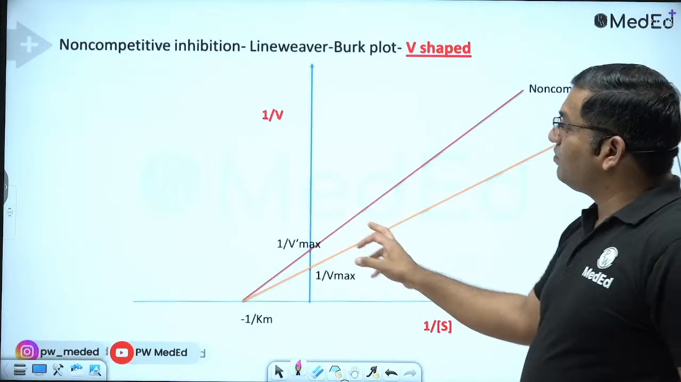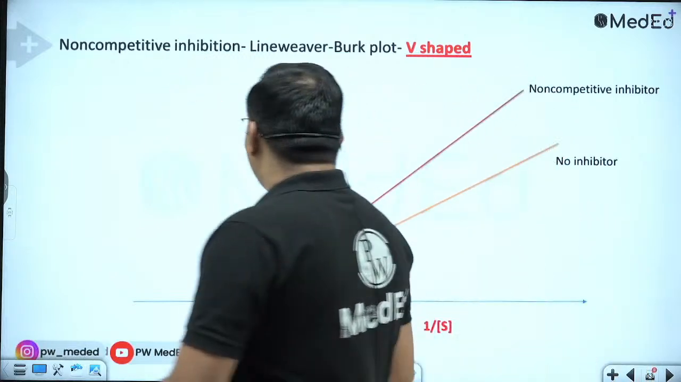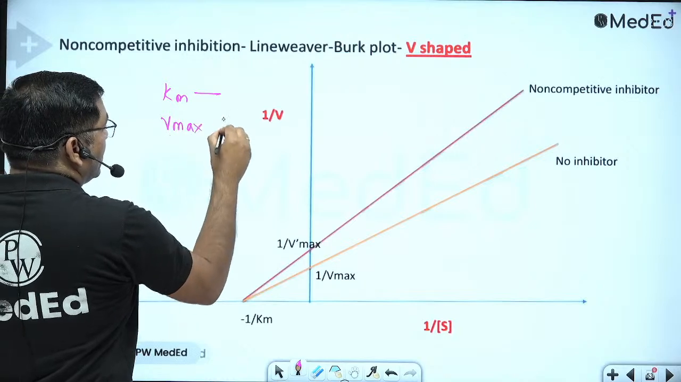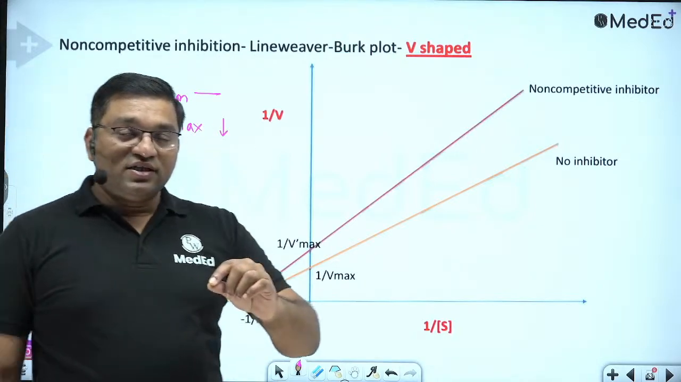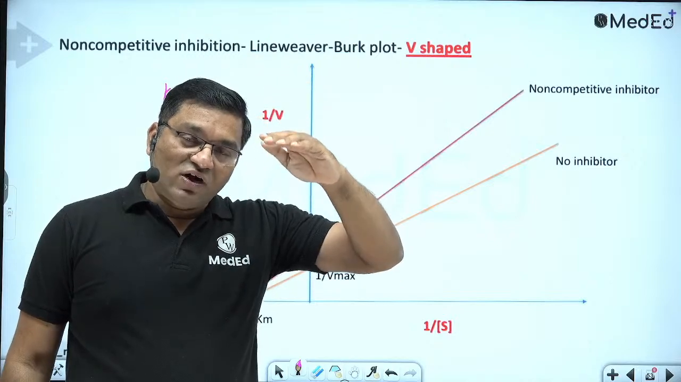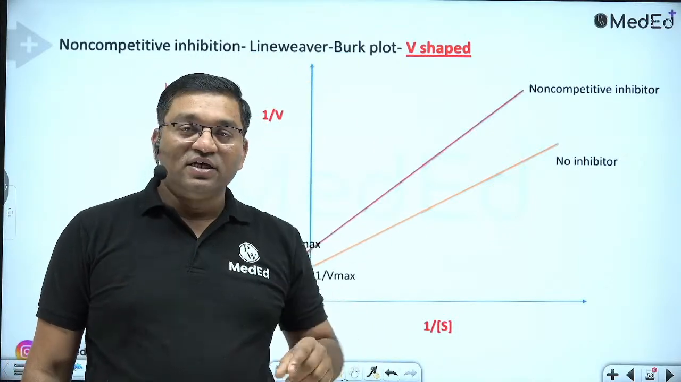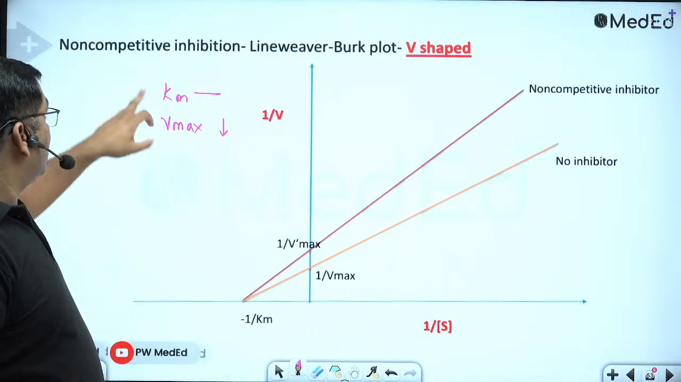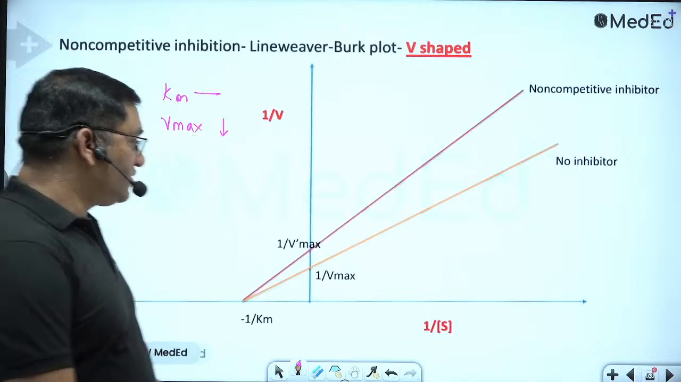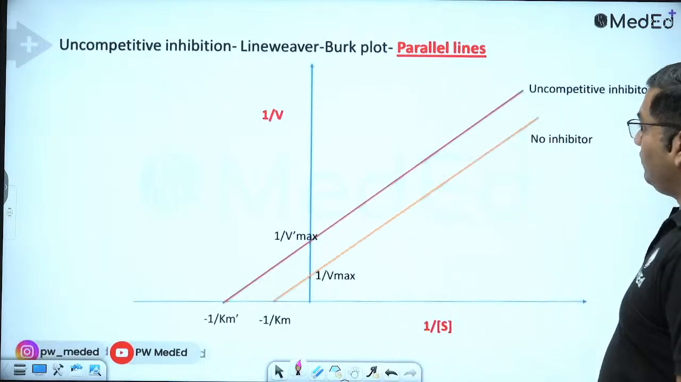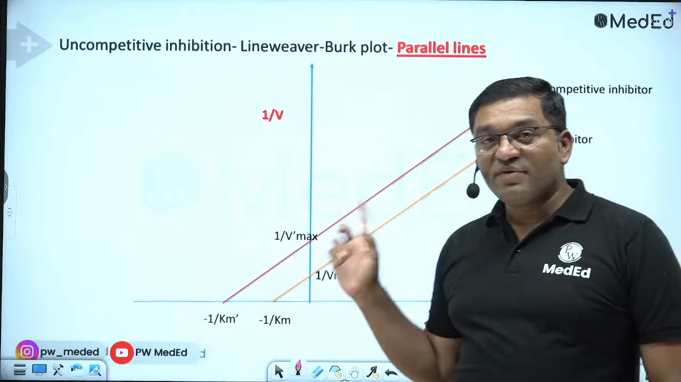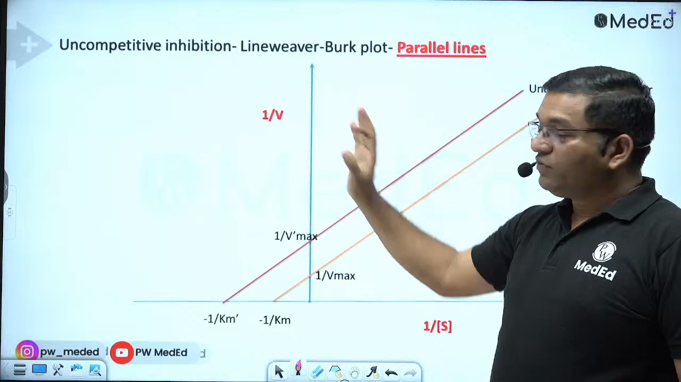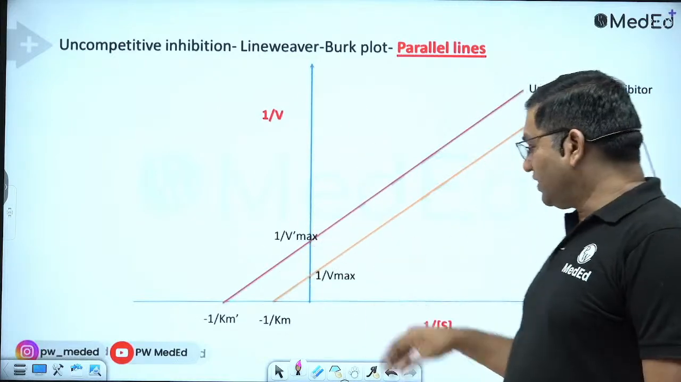This is a V-shaped graph. It is a non-competitive inhibition. In non-competitive inhibition, Km remains constant and Vmax gets lowered. Remember, Vmax is maximum velocity. There is nothing like an increase in Vmax. Either it remains constant or it decreases. If there is an option with increased Vmax, strike that out first. So in non-competitive inhibition, Km remains same and Vmax decreases. V-shaped graph, you may get an image-based question on this. And parallel lines are an example of uncompetitive inhibition. Both decrease: Km decreases, Vmax decreases.